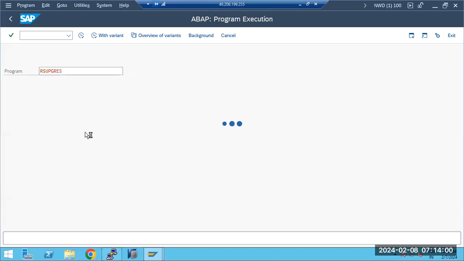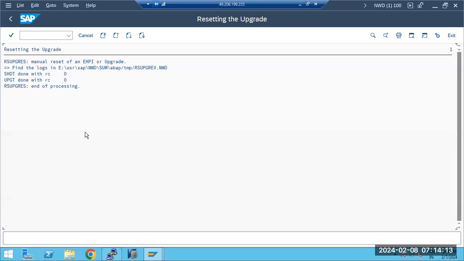It will reset the previous upgrade, and it will take a while. Then it gives us the results. After that, if you repeat it, your upgrade will continue. You can see here, the manual reset of the upgrade is done.